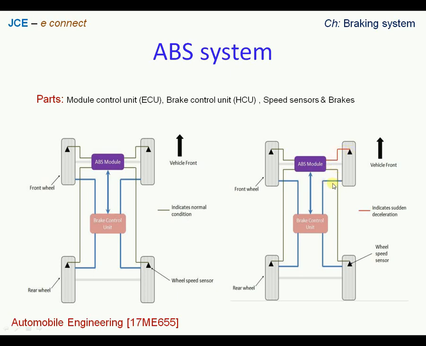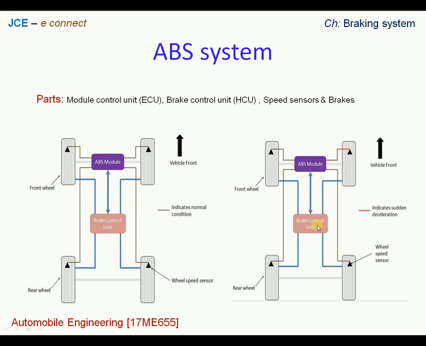brake. So the controller is going to communicate a signal saying that the turning of the wheel has slowed down, therefore reduce the pressure in the brake line. So therefore the pressure in the brake line will be reduced through the brake control unit or hydraulic control unit.